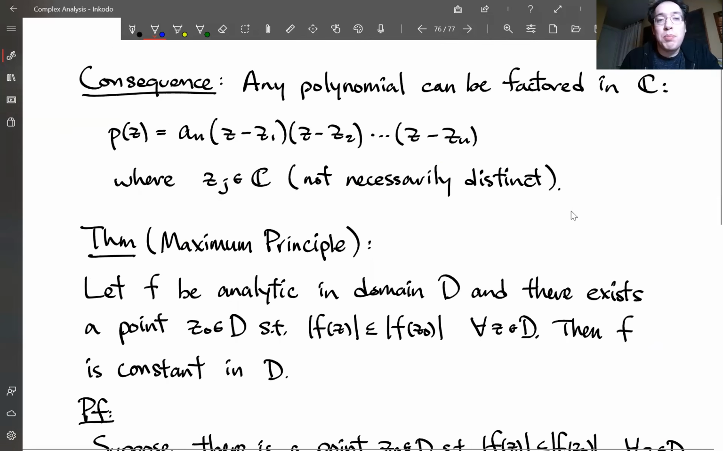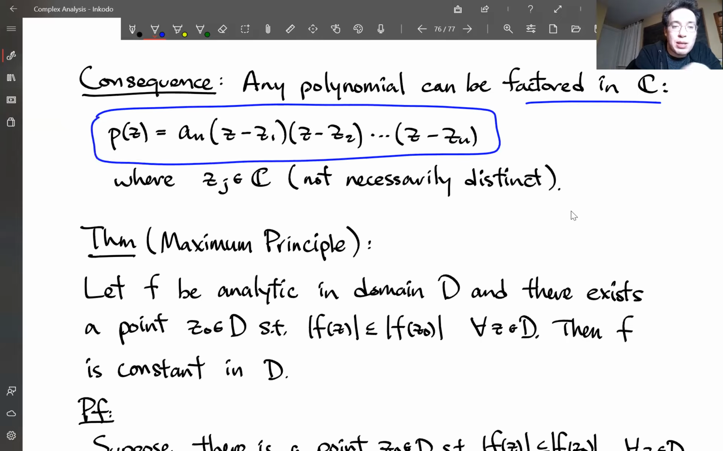So this implies that any polynomial can be completely factored in C, where you could rewrite the polynomial this way. You have a leading coefficient a_n, and the rest of the polynomial could be written as z minus the zeros of this polynomial. And there's going to be n different zeros for an nth degree polynomial.